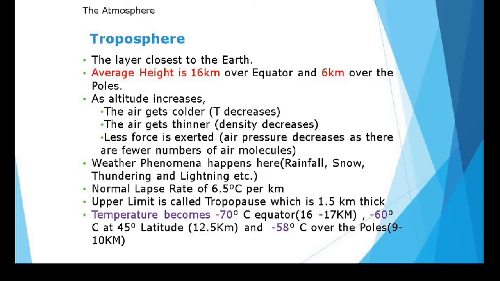The upper limit of the troposphere is known as tropopause. It is about 1.5 km thick. Temperature becomes minus 70 degrees Celsius at the equator at the upper limit, that is within 16 to 17 km. The temperature becomes minus 60 degrees at 45 degree latitude at about 12.5 km above the Earth's surface and minus 58 degrees Celsius over the poles at an altitude of about 9 to 10 kilometers.